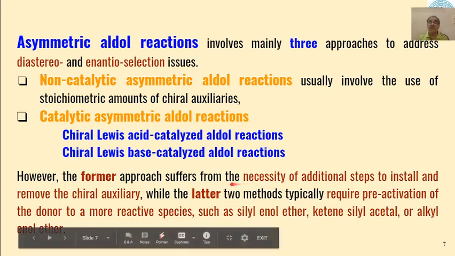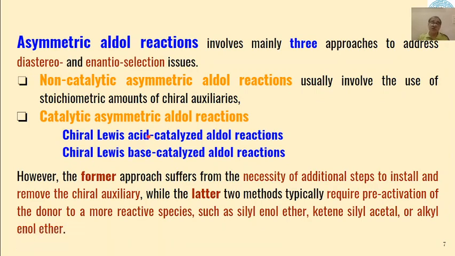Whereas in these two cases, we need pre-activation of the donor to a more reactive species. These catalysts interact with the donor molecule so that they can create a more reactive species.